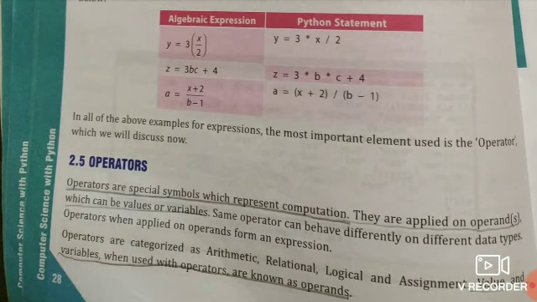Operators are applied on operands, which can be values or variables. Some operators can behave differently on different data types. When operators are applied on operands, they form an expression. Operators are categorized as arithmetic, relational, logical and assignment. Values and variables when used with operators are known as operands.